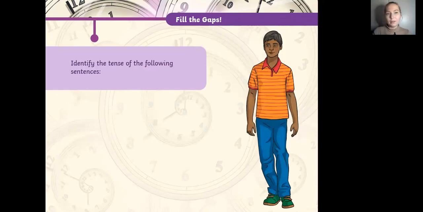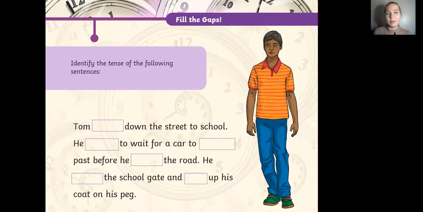Okay. Now, I want you to identify the tense of the following sentences. So let's check this out. Yeah, so we got the character in here, Tom. Tom walked down the street to school, right? Next. He stopped to wait for a car to drive past before he crossed the road. Yeah, he crossed the road. He opened the school gate and hung up his coat on his back.